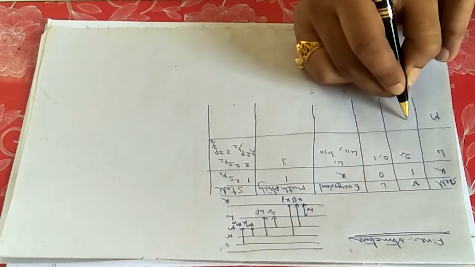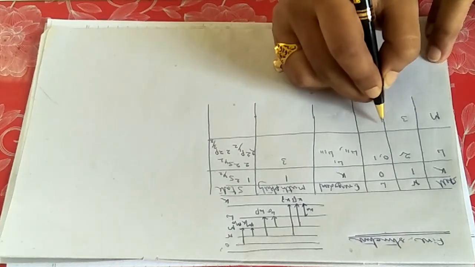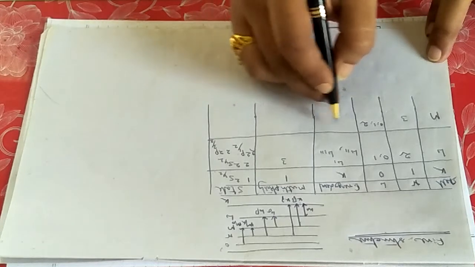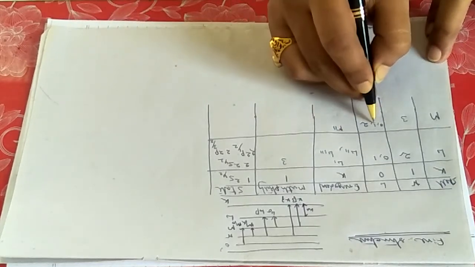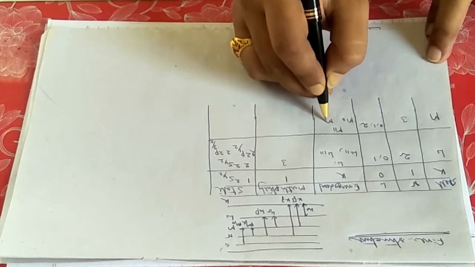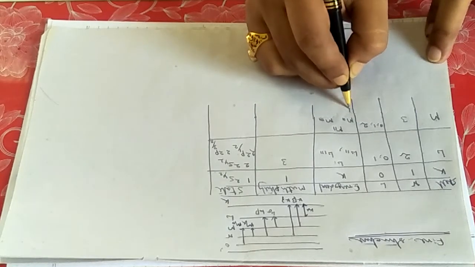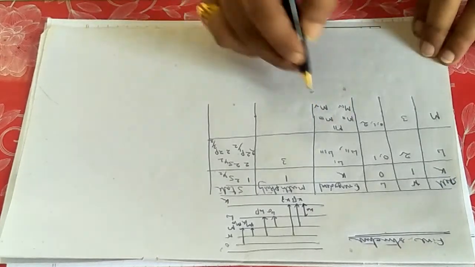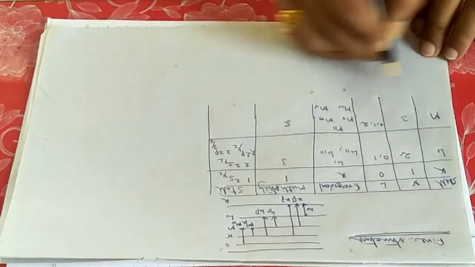M shell, principal quantum number 3. L value, I am writing n minus 0 to n minus 1, so 0, 1, 2. And how will the states be? First m1 for 0. For 1, this will be m2 and m3. For 2, it will be m4 and m5. Totally 5. Multiplicity should be 5. 2n minus 1, that is 6 minus 1, 5.